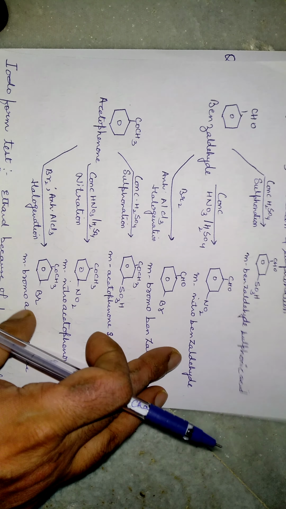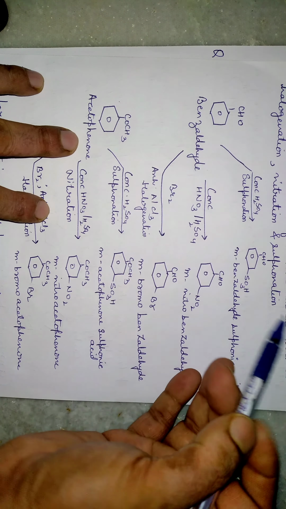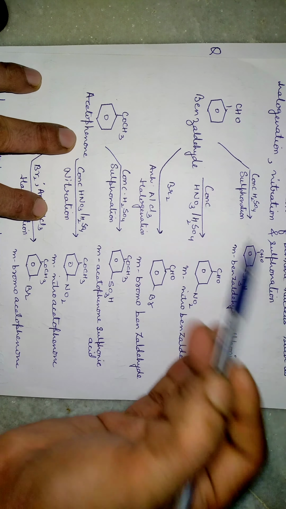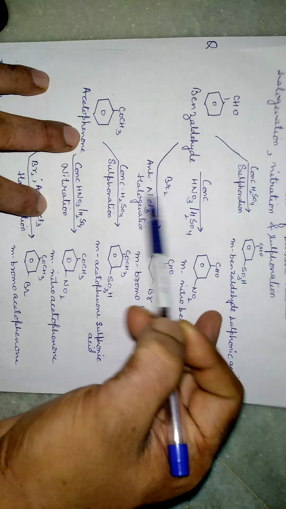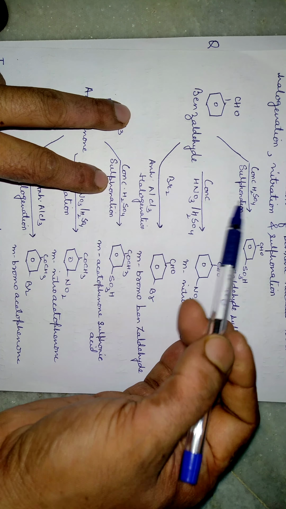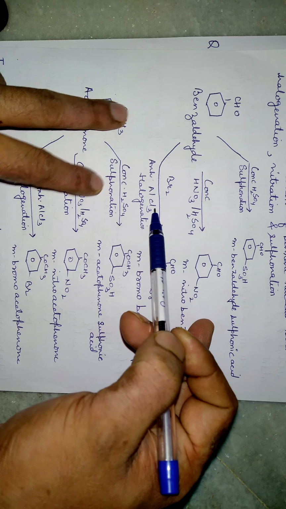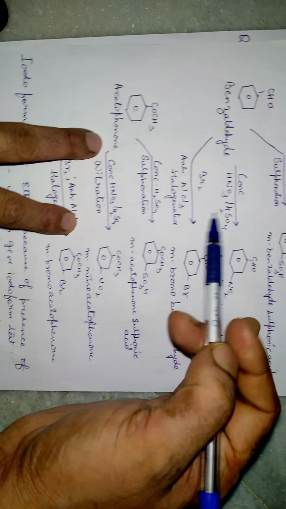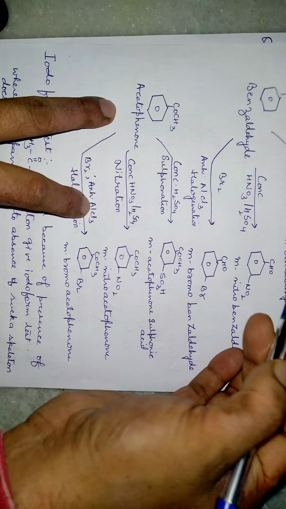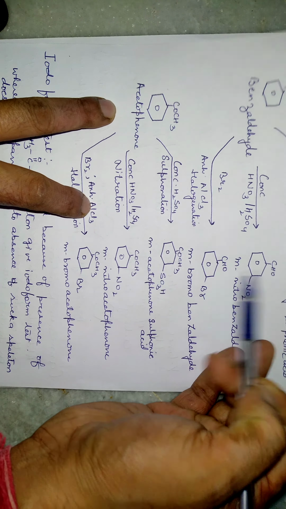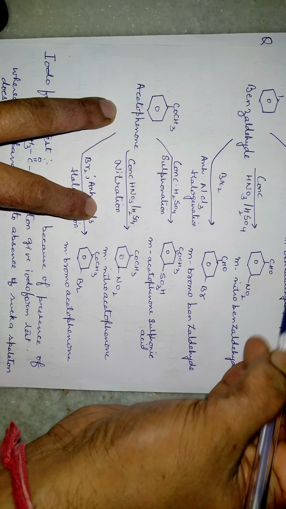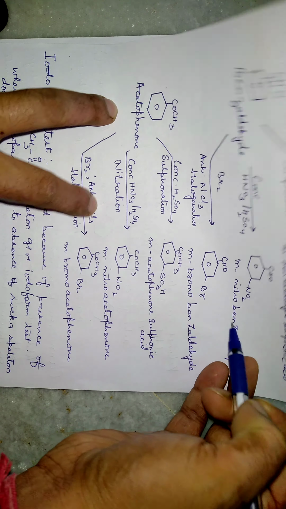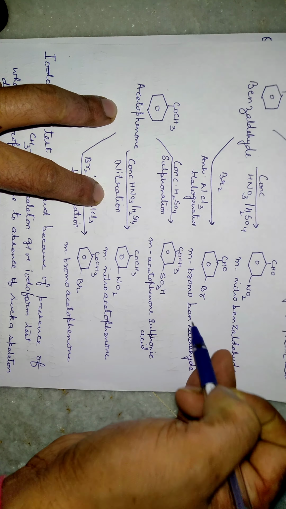Moving on to the next one, that is electrophilic substitution reaction. Here I have given some electrophilic substitution reactions of aldehyde. Here you can see benzaldehyde when it reacts with sulfuric acid. These three are considered as electrophilic substitution: first is sulfonation, second is nitration, and third is halogenation. Similarly, I have given an example of acetophenone also. Here you can see all these three groups are electron withdrawing, so the substitution will happen only at the meta position. So meta-benzaldehyde sulfonic acid, meta-nitrobenzaldehyde, and meta-bromobenzaldehyde.